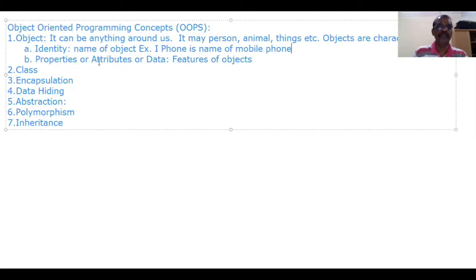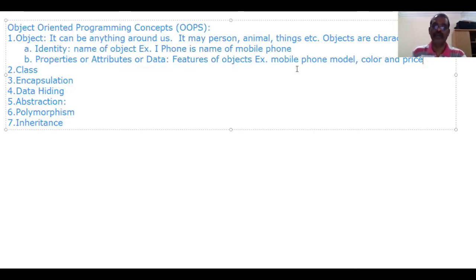Properties, attributes, and data are the features of the object. For example, a mobile phone's model, its color and price. These are the features of the object.